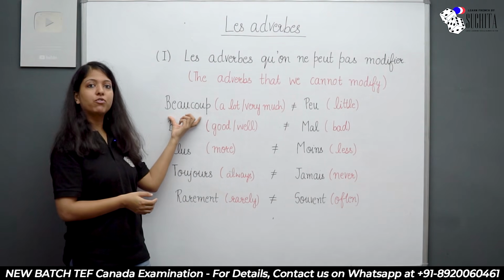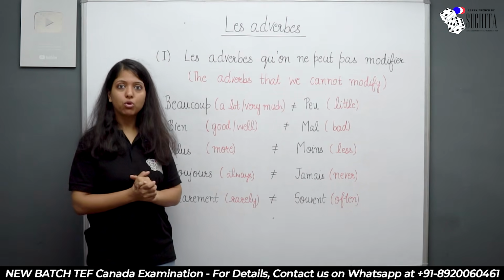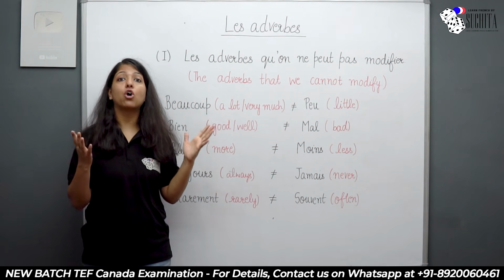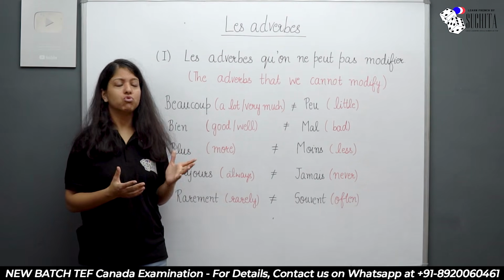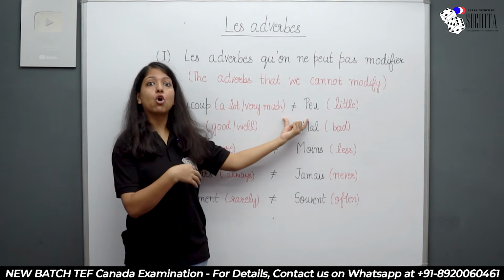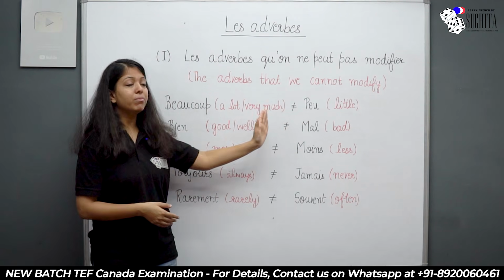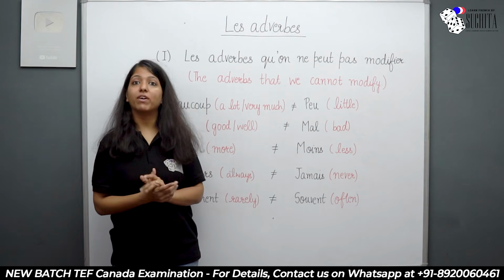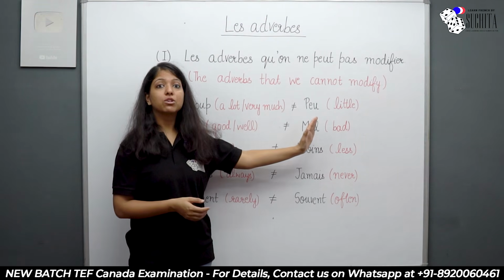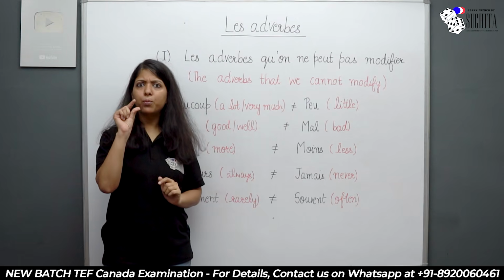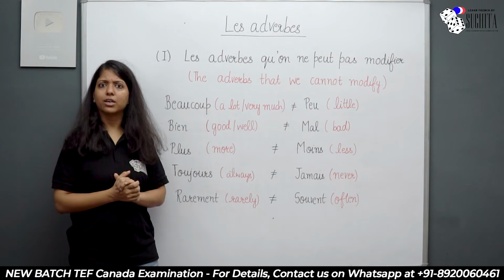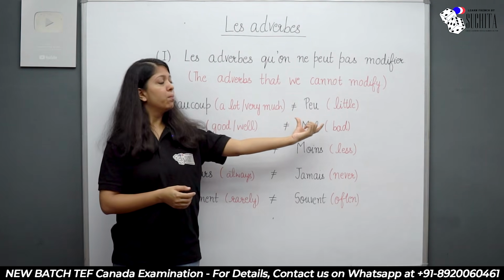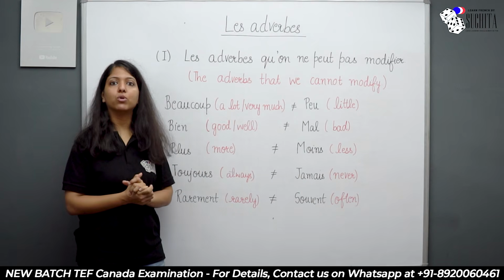Okay. So let's look at the first one, which is beaucoup. Beaucoup, which means a lot or very much. Now this sign means the opposite. So I've written all of them through the opposites. So beaucoup, which means a lot or very much. The opposite is peu. Peu, which means a little. So beaucoup, peu. Both of them are the adverbs.